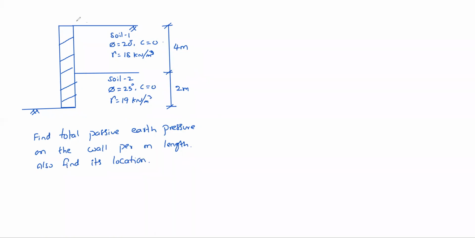Okay. Now let us assume points A, B, B dash and C. So what is KP1 first? Passive means KP, right? KP1 equal to 1 plus sine 20 degrees by 1 minus sine 20 degrees, which is equal to 2.04.